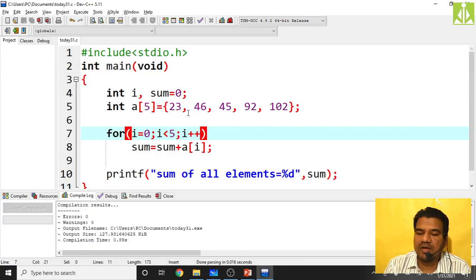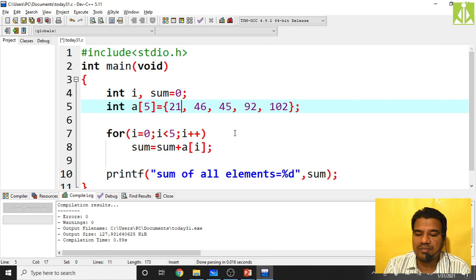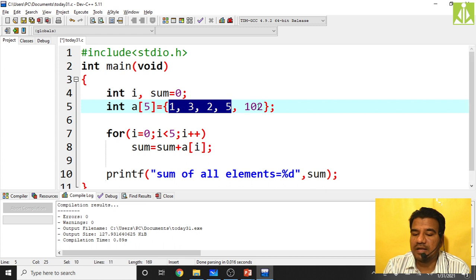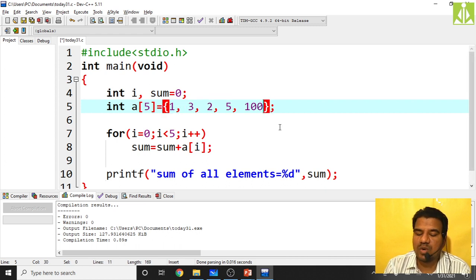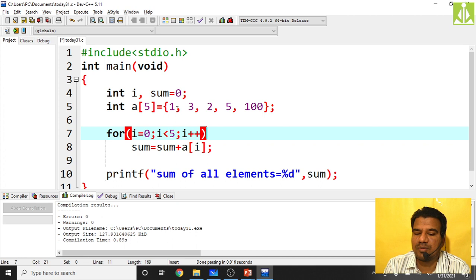So take some simple values so you can do the calculation manually as well. So 1 I am taking here, 3, this is 2 I am taking, not 42, and this is, let us say, 5. So this is 5 plus 5, 10 plus 1, 11. This is 11, and here you make it 100. So what value are you expecting in the output? If you sum all these, you need to get 111, because this is 11 and this is 100.